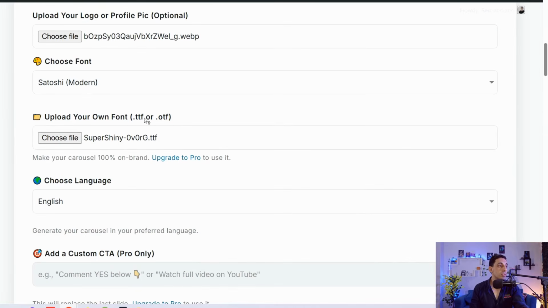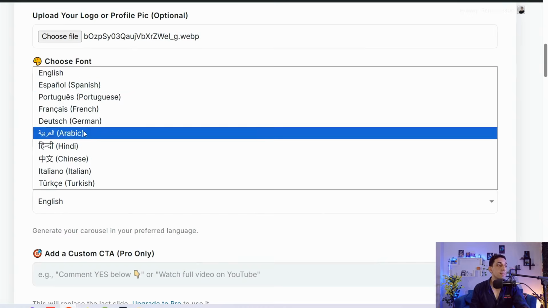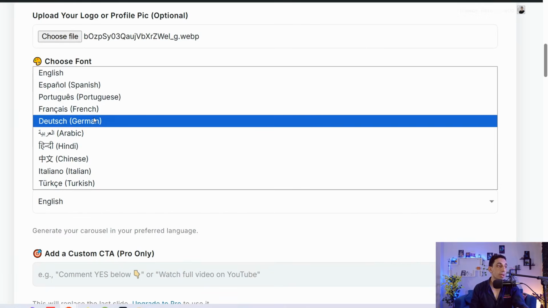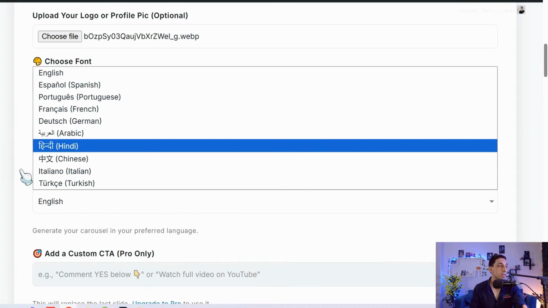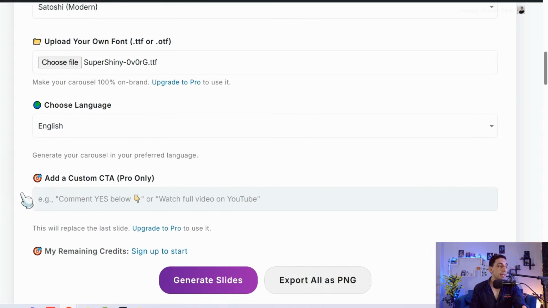And choose your language. Here you can support different languages: Spanish, Portuguese, German, French, Arabic, and so on. In our case, I just selected English. And here you can find this amazing part of your carousel post to make more branding and more marketing campaigns using it. Here you can add a custom call to action in the last slide of it. So here you can insert your call to action, like go to the link in bio, or comment down below something, or just download your freebie, and so on and so forth.